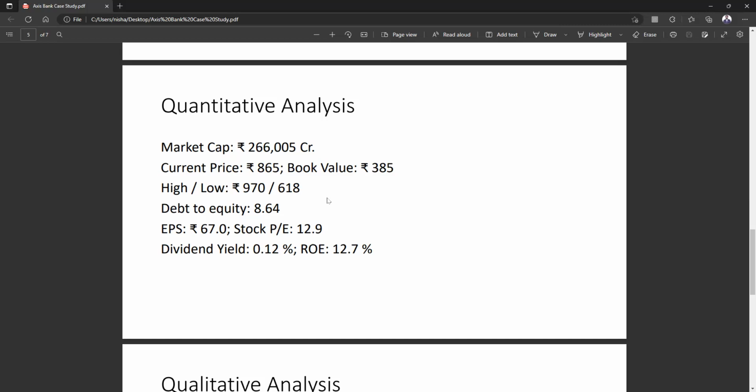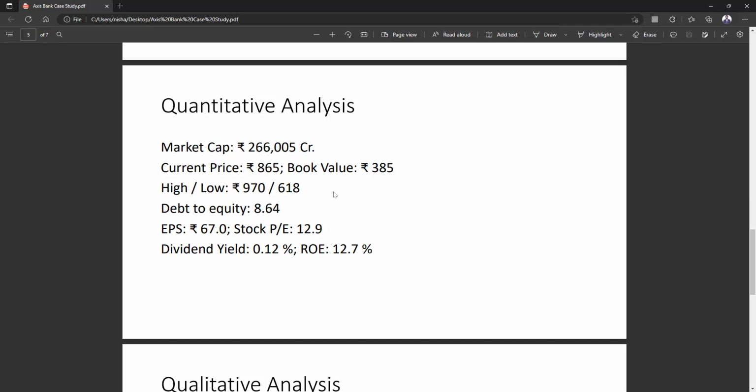As you can see, debt to equity is 8.64. So this is alarming, because the company has taken a large amount of debt over here. So this is not a good sign.